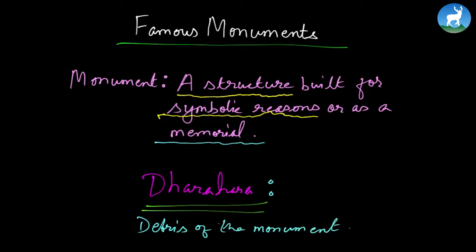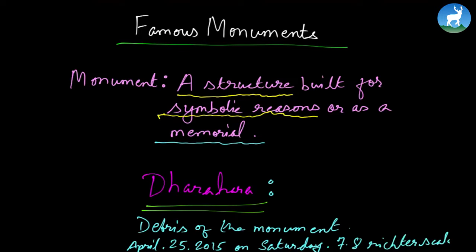It collapsed, as you know, I'm sure, because of the earthquake, alright, which struck Nepal on April 25, 2015, on Saturday, alright, an earthquake with a magnitude of 7.8 on the Richter scale. It hit our country that gloomy day, alright, and it turned Dharara into debris. Dharara collapsed because of this earthquake. So this is the information that you should know before we continue this chapter.